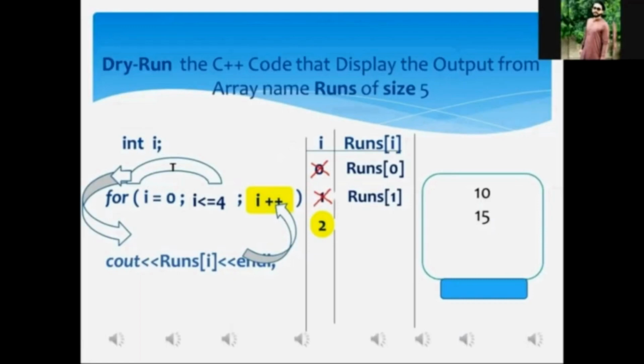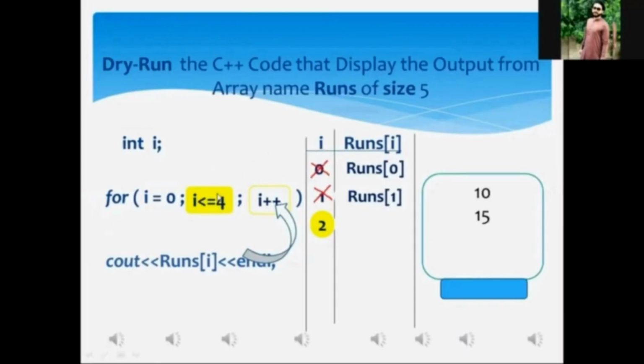Mr. Aftab, after the execution of the increment statement, that one is I++, the control of execution will be shifted to the condition statement. Did you get it? Yes, sir. Mr. Aftab, as we know, the current value of I is 2 over there.